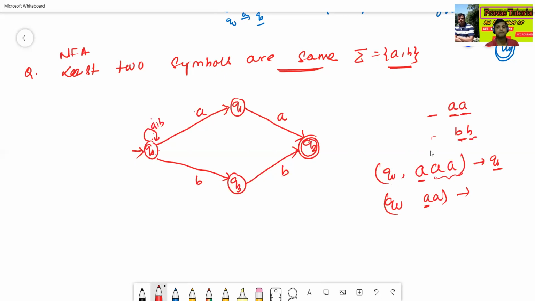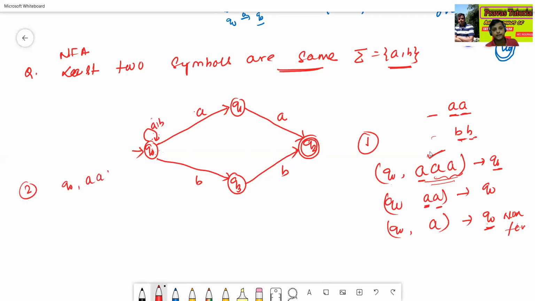Now we'll check the first possibility. Q0 reads A, goes to Q0 again. Then Q0 will read the remaining A, then goes to Q0. But Q0 is a non-final state, so the string is rejected. But the string is valid, yes or no? This is one possibility. Now we'll check another possibility.